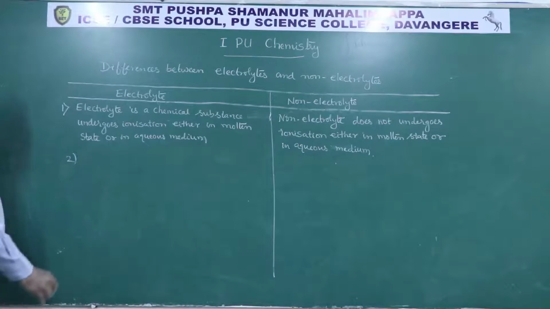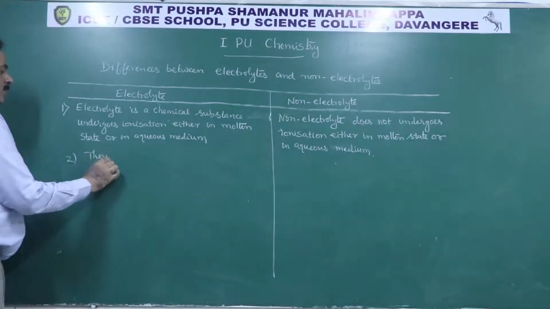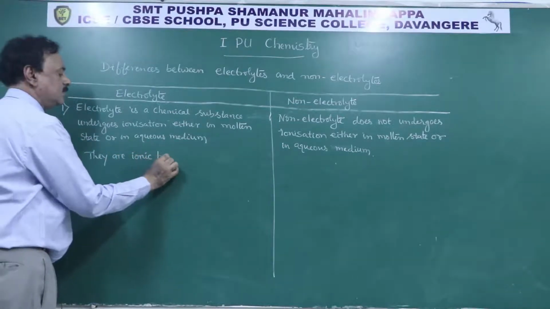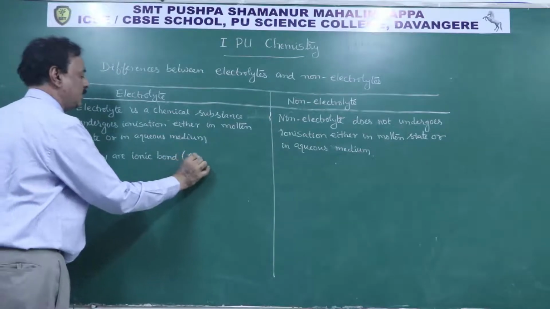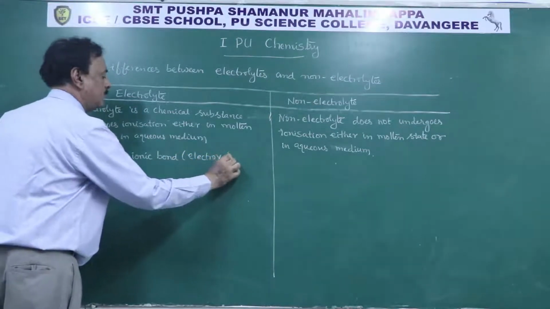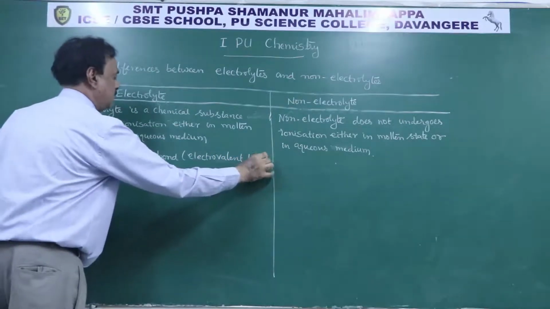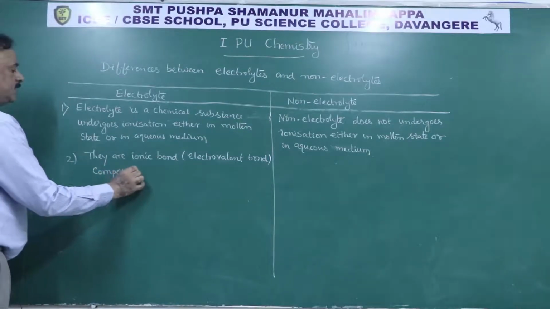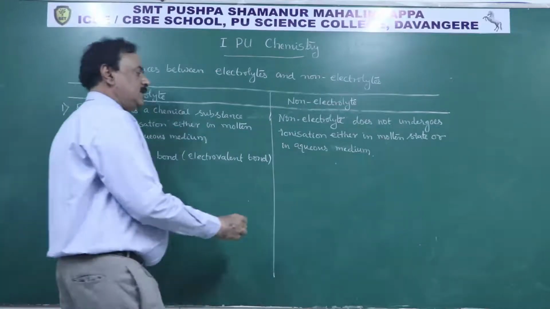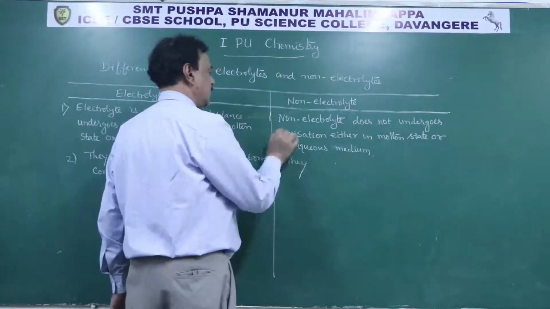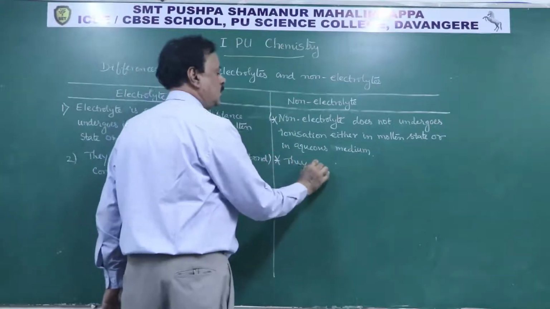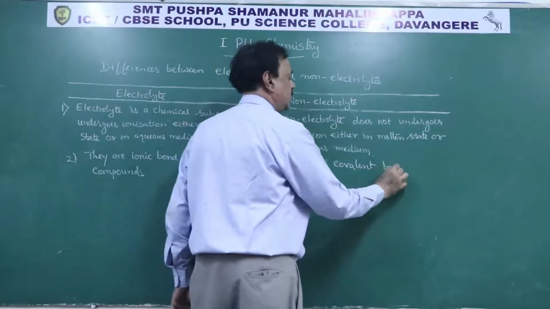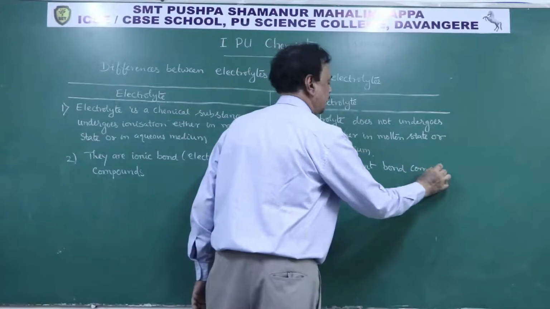Second one: electrolytes are ionic bond or electrovalent bond compounds. And non-electrolytes are covalent bond compounds.